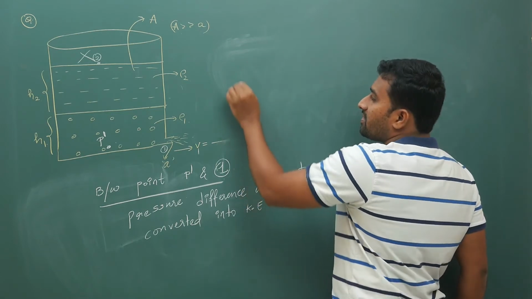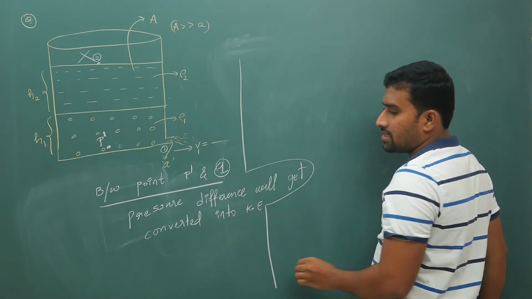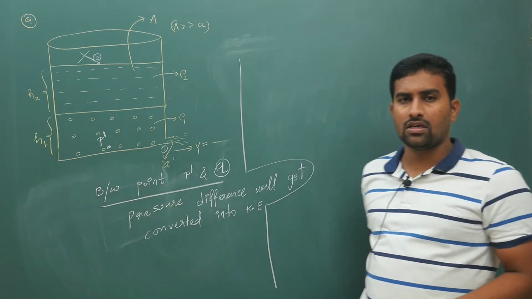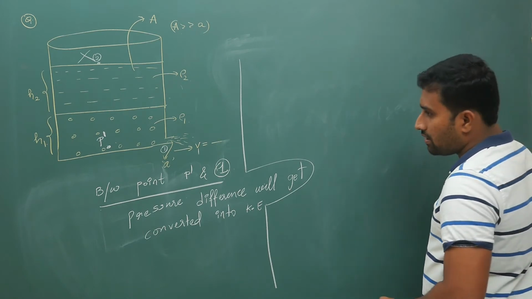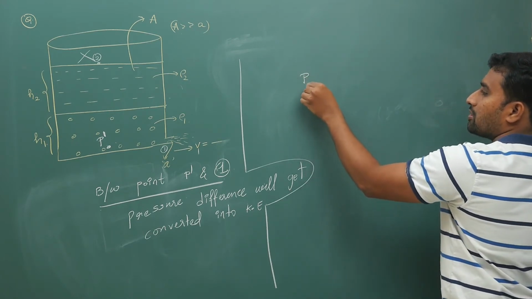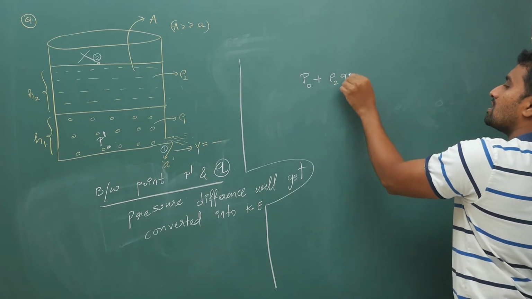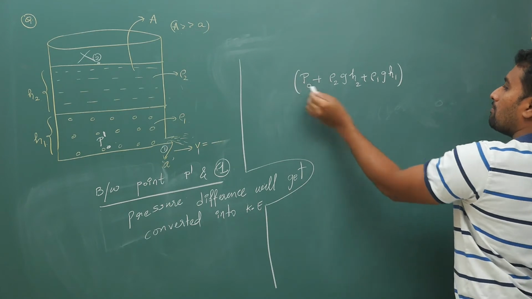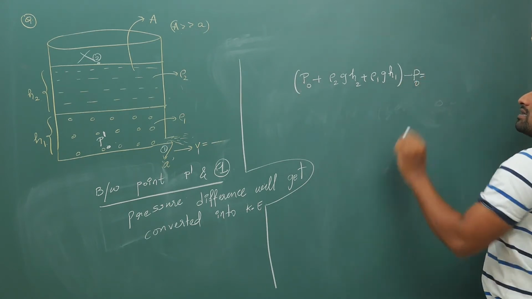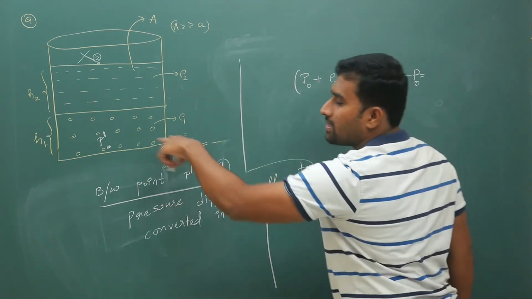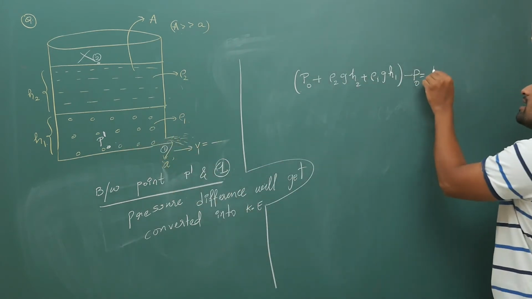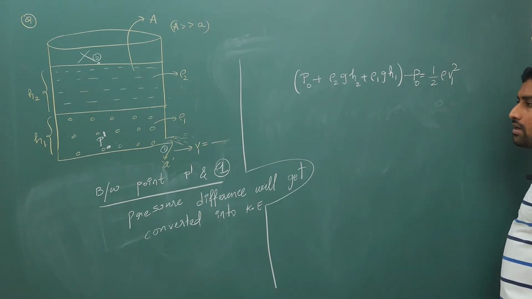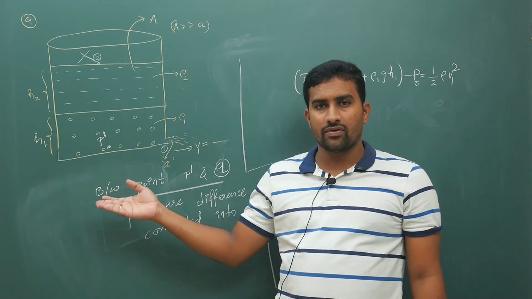So if your pressure difference is getting converted into kinetic energy, now between this point P dash and 1, what does the pressure difference mean? P naught plus rho 2 g h2 plus rho 1 g h1 minus outside, which is P naught, is equal to, since it is the same liquid, half rho V1 square minus half rho V2 square.